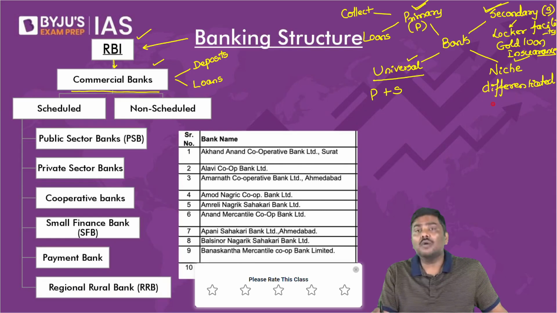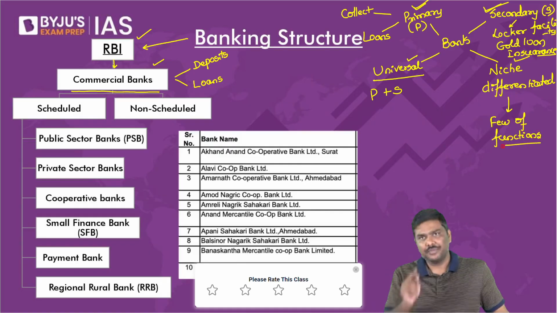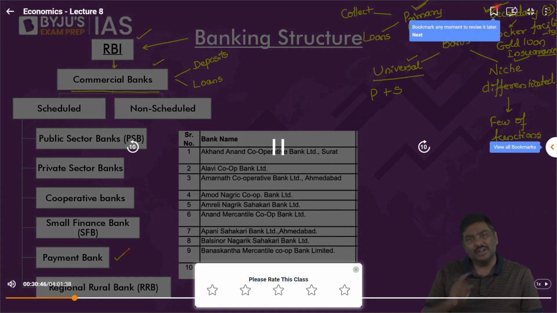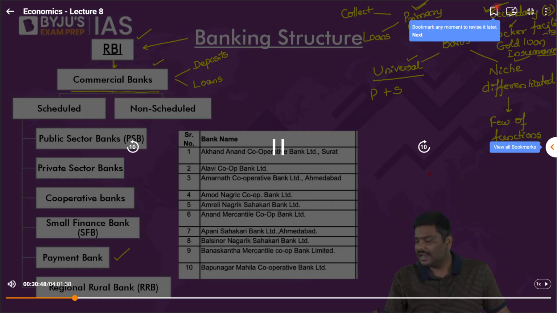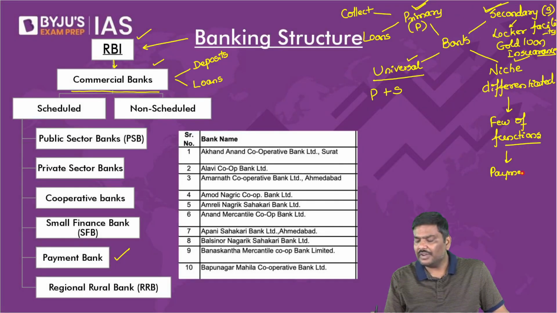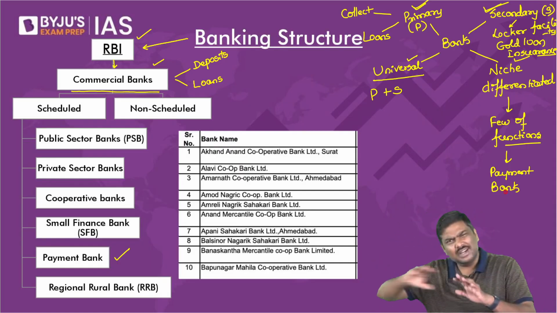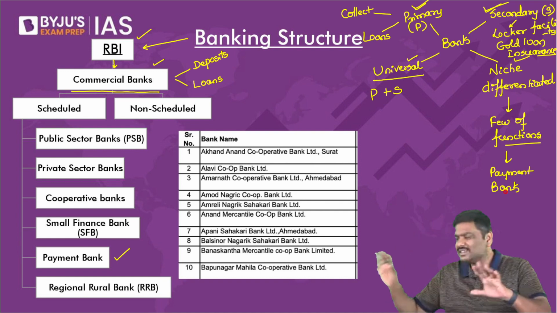And whenever you talk about differentiated banks, only a few of the functions will be conducted by these banks. Let me give a very simple example here. It is already there in the slide. We'll discuss it separately. There is a type of bank which is now promoted by the Reserve Bank of India, the Payment Bank. Now, don't ask what is a payment bank. Tomorrow, day after tomorrow, we'll discuss that.